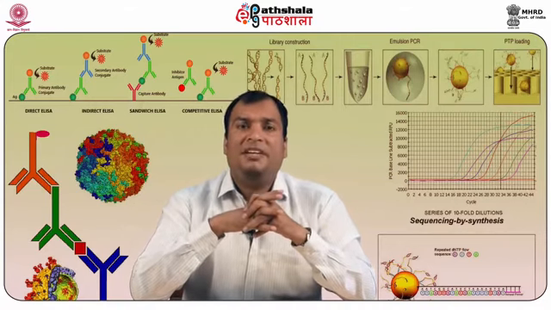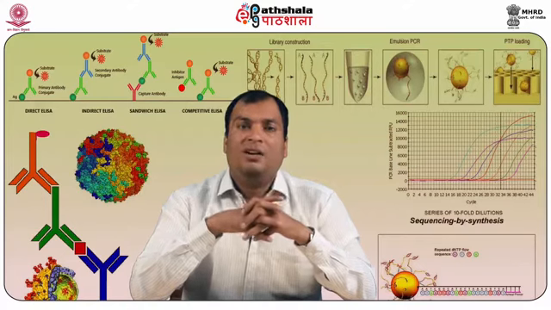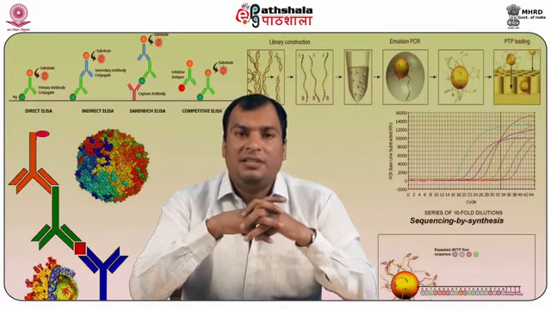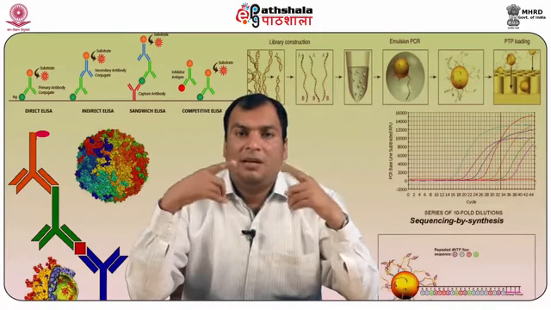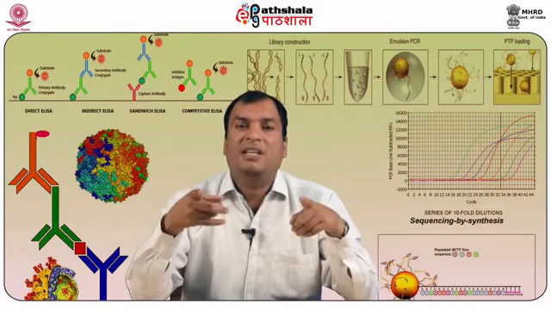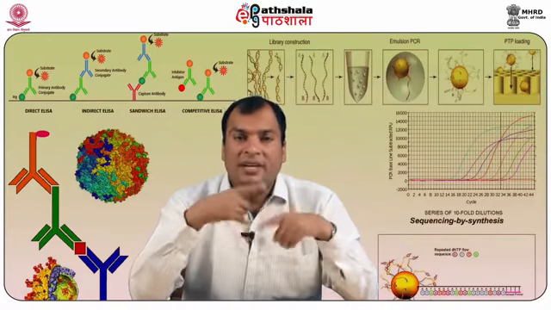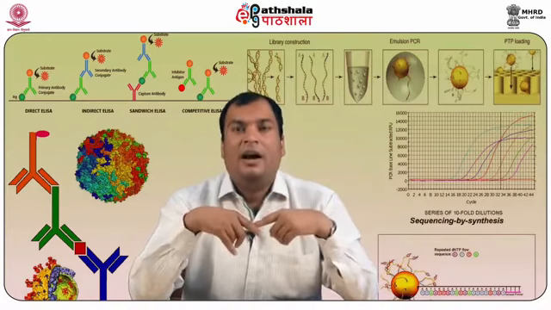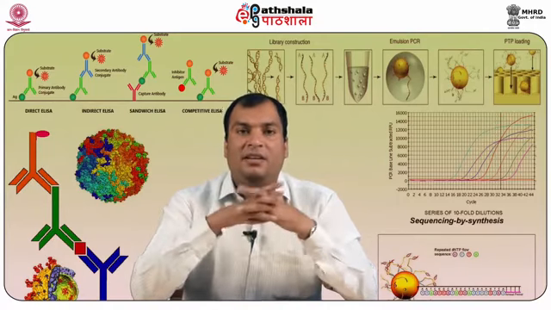This RNA-dependent DNA polymerase has an important role in animal cell biotechnology. It is essential for making cDNA copies of RNA transcripts, cloning intron-less genes, and it is also involved in quantitation of RNA.